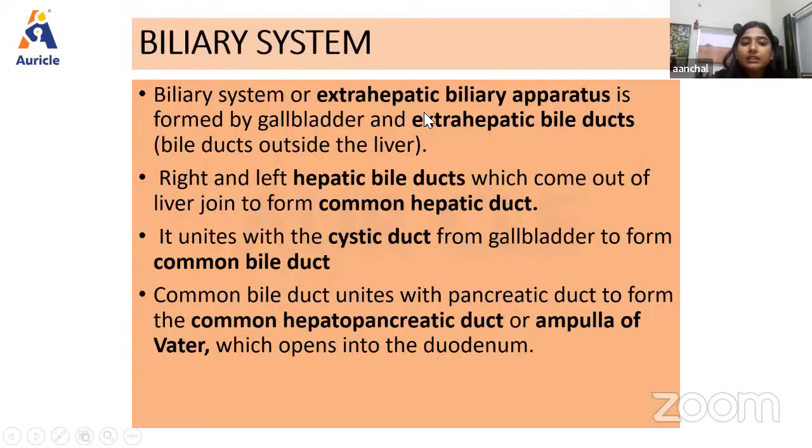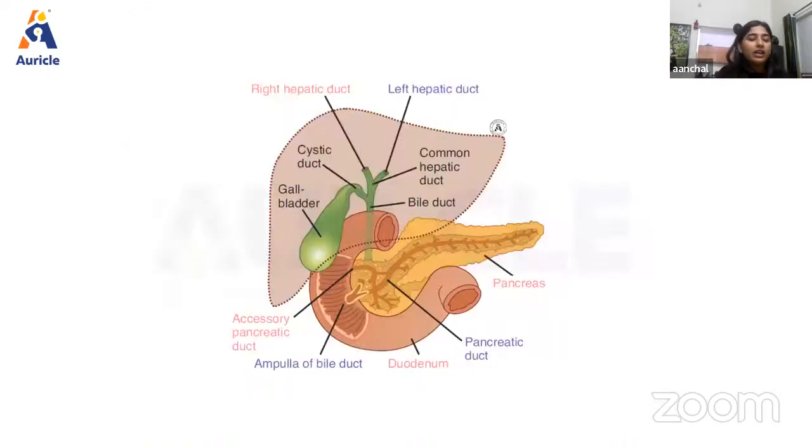So now right and left hepatic duct, which come out of liver to form the common hepatic duct, it unites with cystic duct from gallbladder to form the common bile duct. So as we can see, this hepatic duct joins with this cystic duct, and now together they form the bile duct, right?